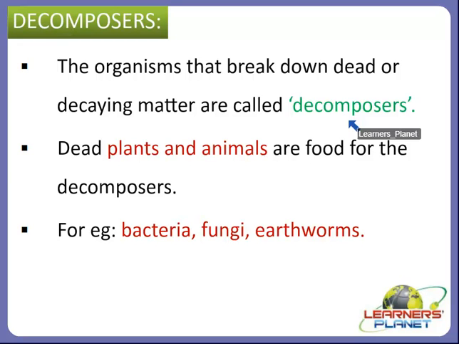Dead plants and animals are the food for decomposers like bacteria, fungi, and earthworms. These are examples of decomposers, or saprotrophs, because they have the ability to decompose dead and decaying matter.